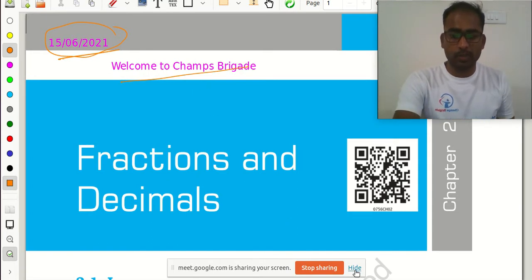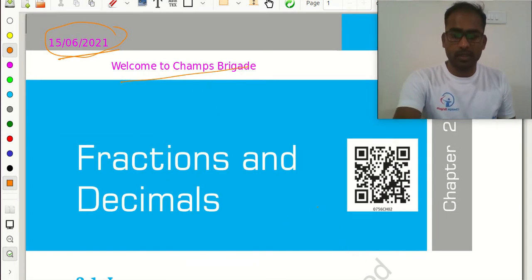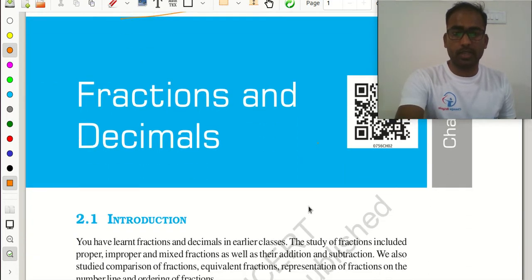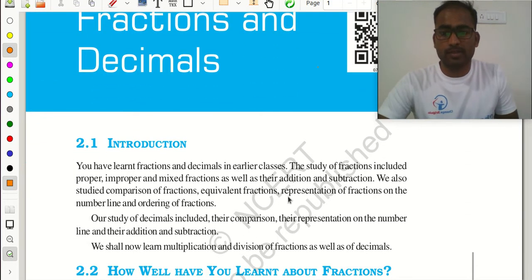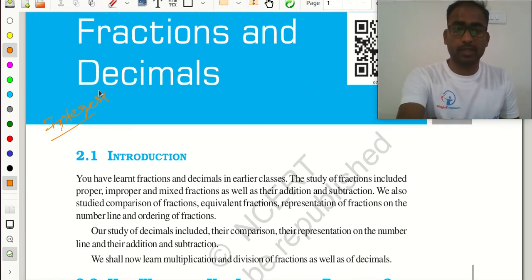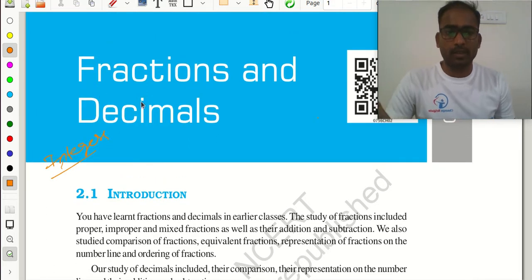Today our topic is fractions and decimals. In the last class we completed the integers topic. And today we are discussing fractions and decimals.